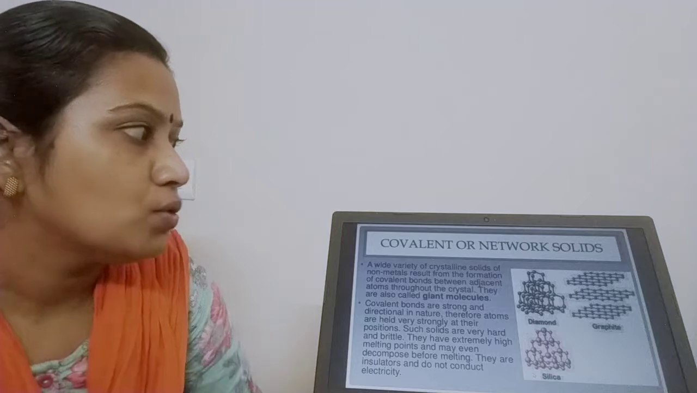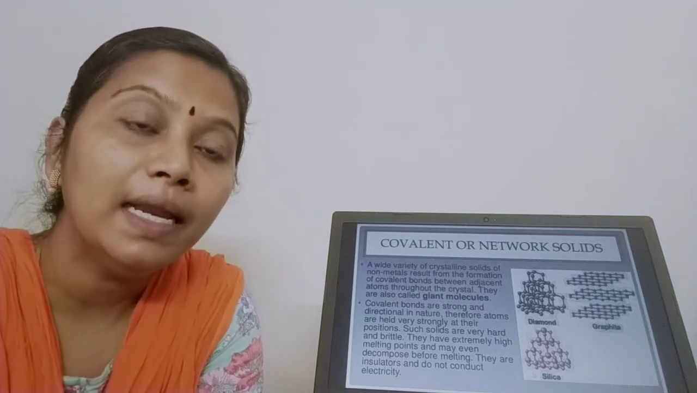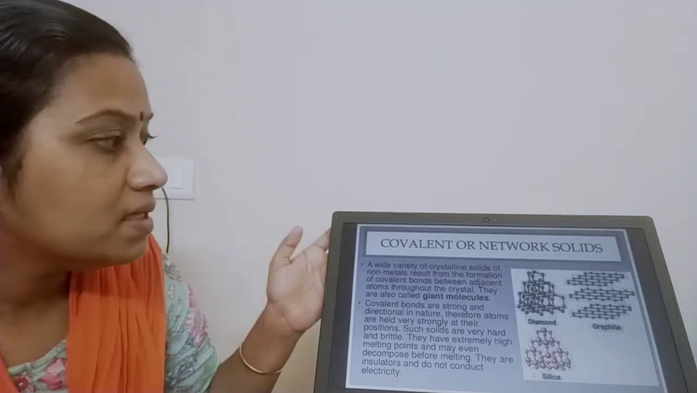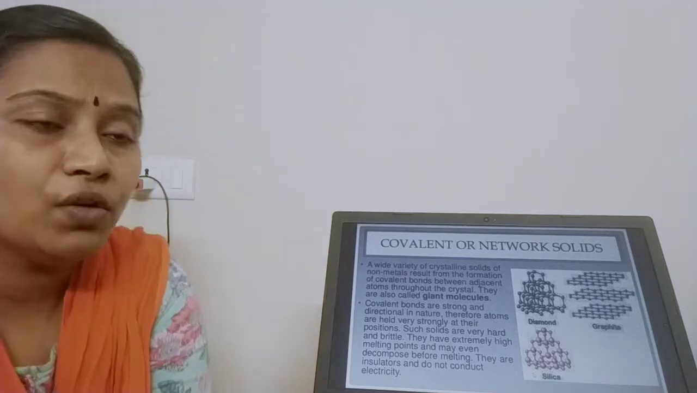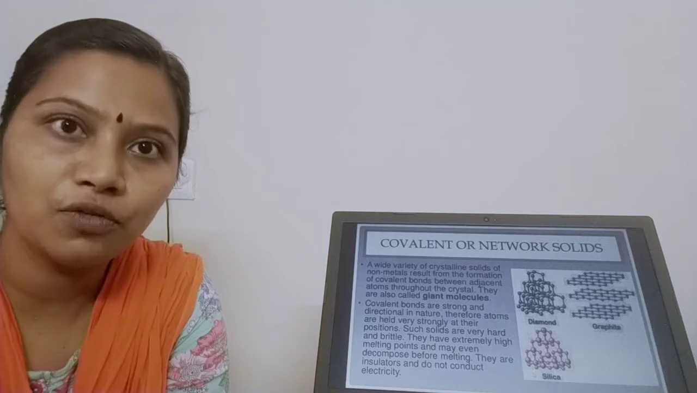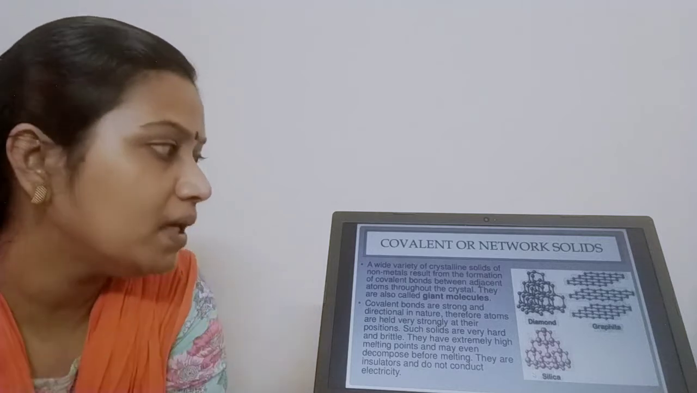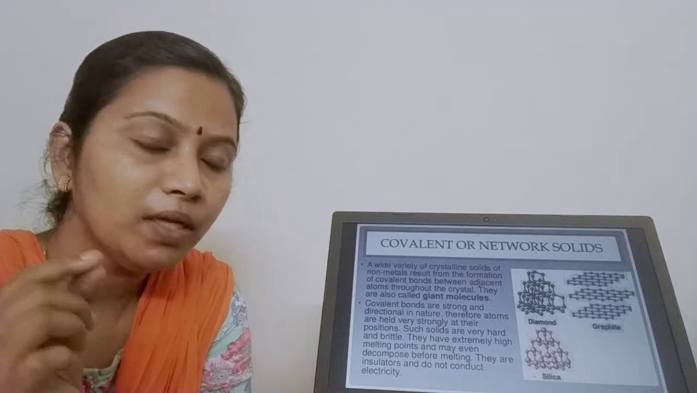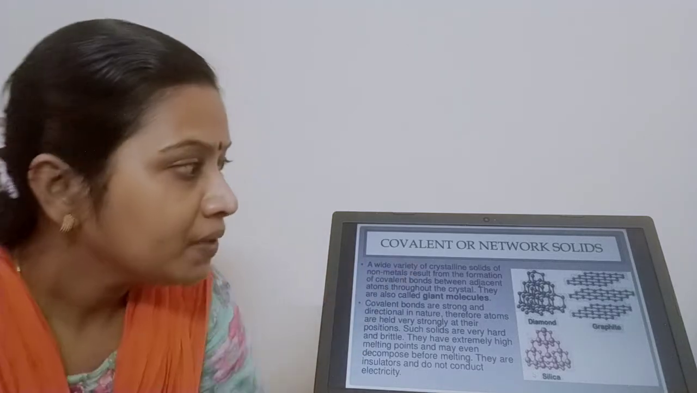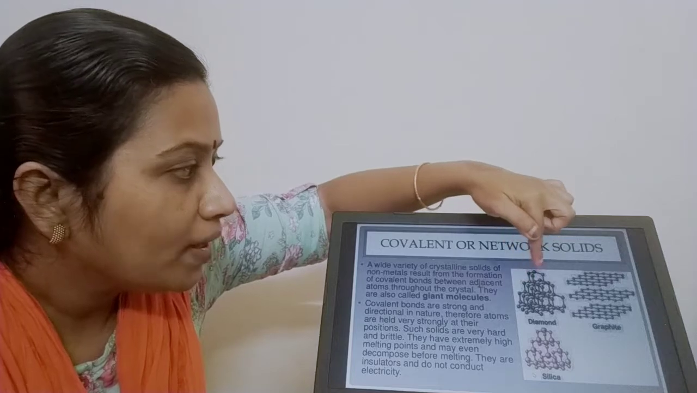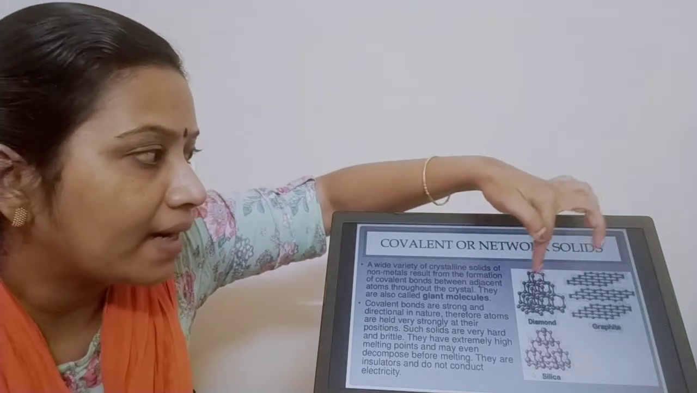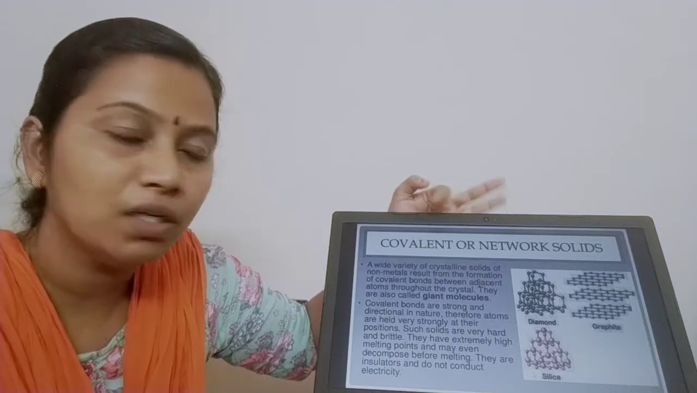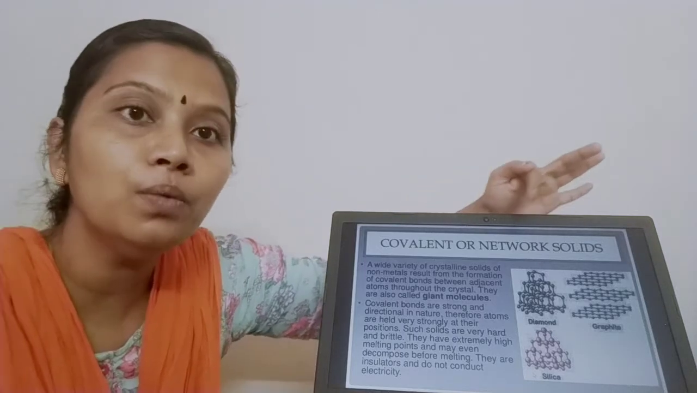Moving to covalent solids or network solids. We have seen a wide variety of crystalline solids. They not only exist in the form of metals, but include non-metals also. So whenever the term non-metal is included, I have to include the term covalent bonds. Covalent bonds hold the adjacent atoms throughout the crystal. That's the reason why I have mentioned covalent or network solids.